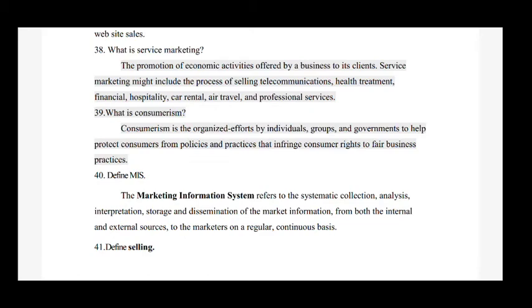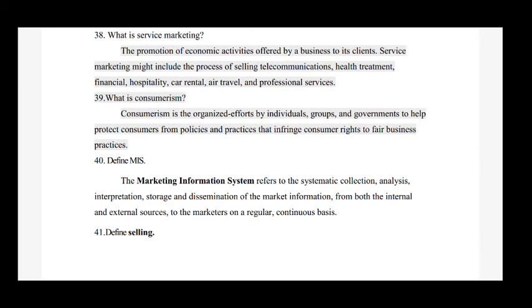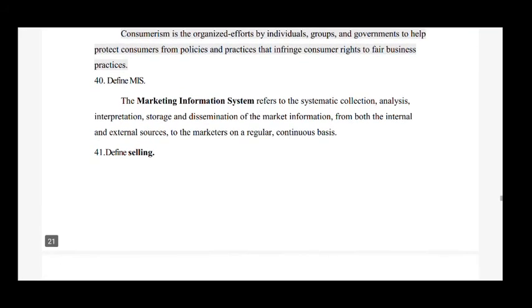Next question is, what is consumerism? So the answer is, consumerism is the organized efforts by individuals, groups and governments to help protect consumers from policies and practices that infringe customer rights to fair business practices.